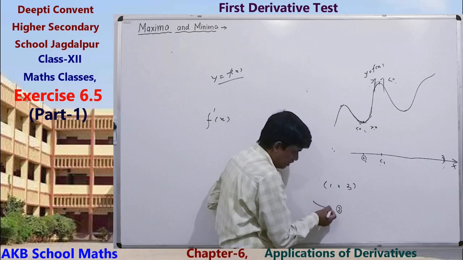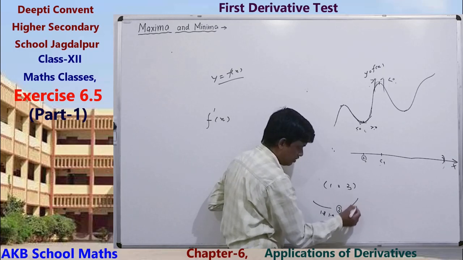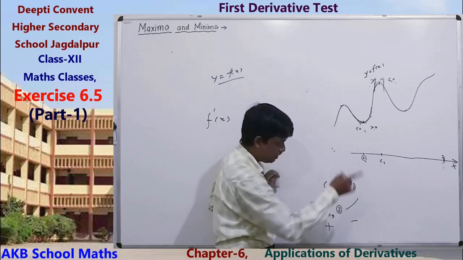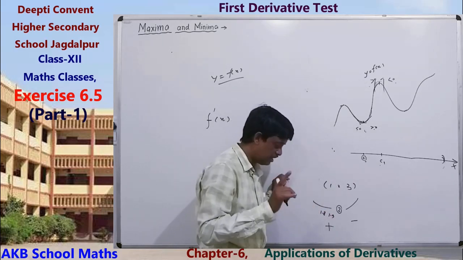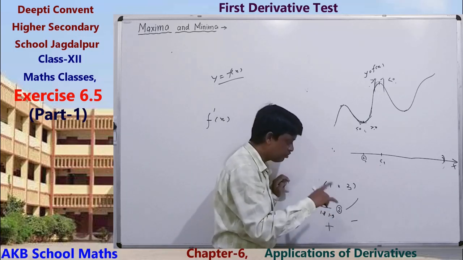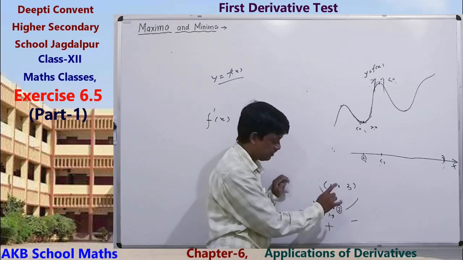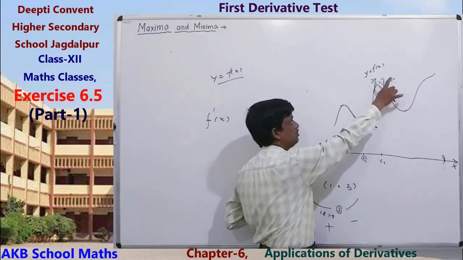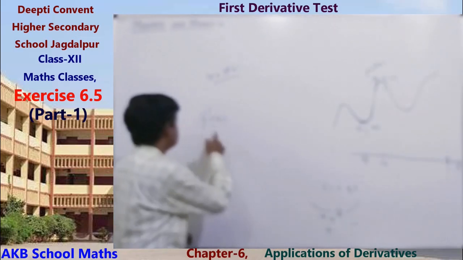If from left side sign of derivative is positive, and right side sign of derivative is negative, that means positive to negative, then at this point function will have maximum value. And if negative to positive, then minimum value.